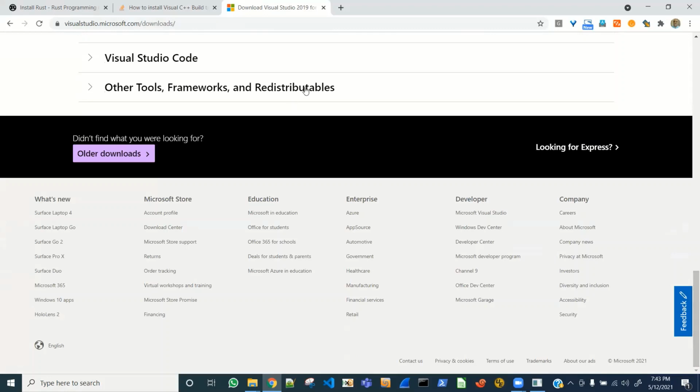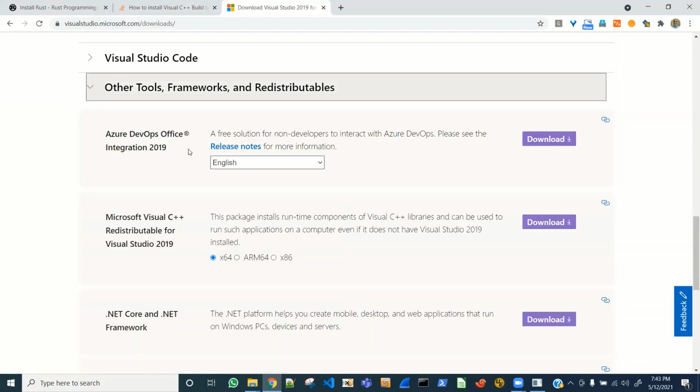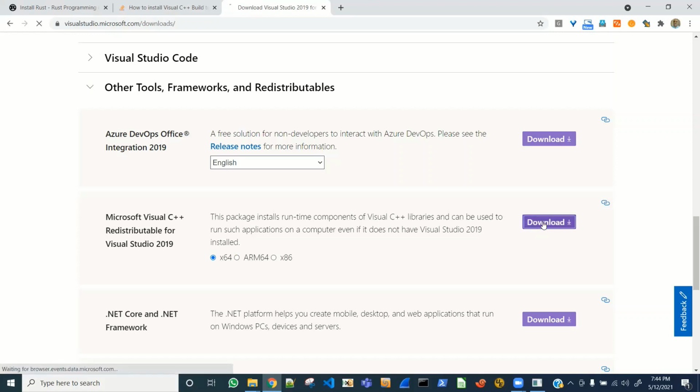Other tools, frameworks, and redistributables. Maybe they have it somewhere over here. Microsoft Visual C++ redistributable. This package installs runtime components of Visual C++ libraries and can be used to run such applications on a computer even if it is not installed. This seems precisely the kind of thing we want. Okay, so let's download it.